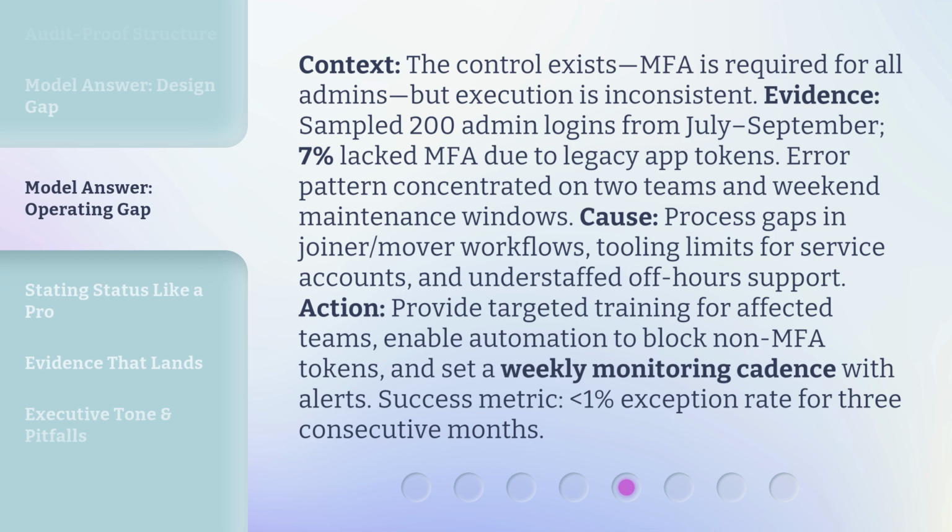Cause. Process gaps in joiner/mover workflows, tooling limits for service accounts, and understaffed off-hours support. Action. Provide targeted training for affected teams, enable automation to block non-MFA tokens, and set a weekly monitoring cadence with alerts. Success metric. Less than 1% exception rate for 3 consecutive months.